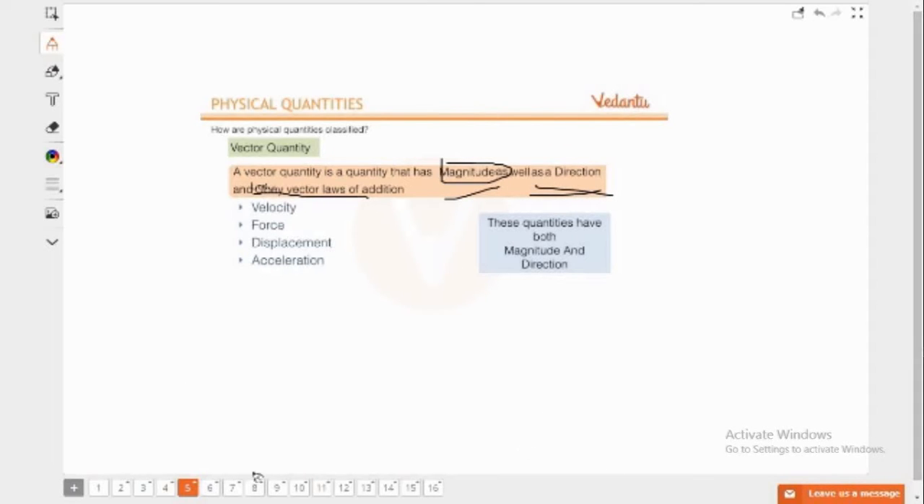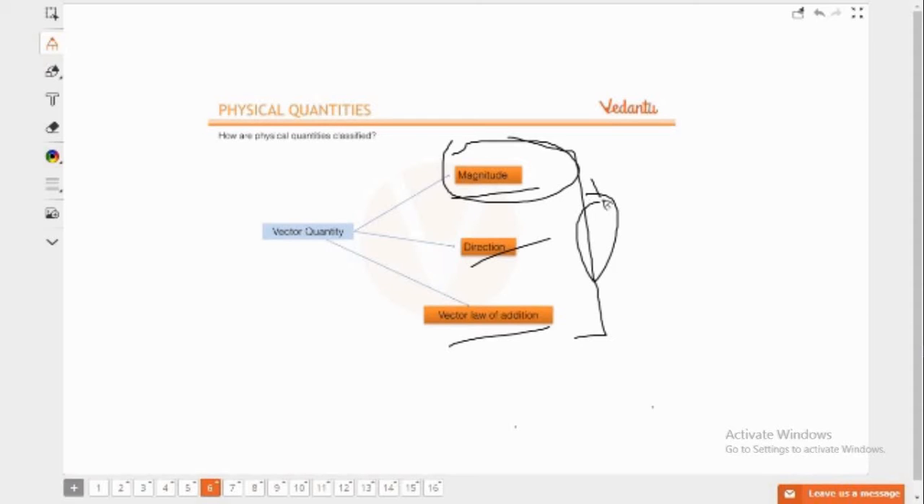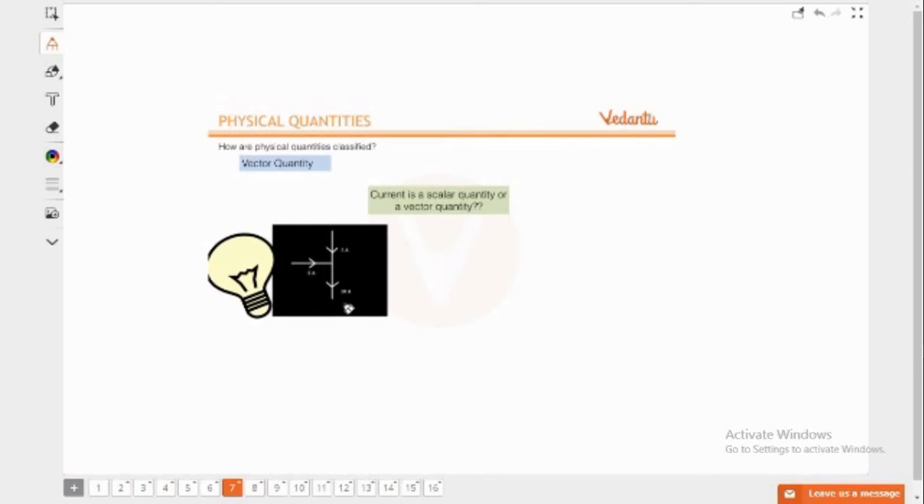So now moving forward, there are three parameters to specify a vector quantity: magnitude, direction, and vector law of addition. If these three parameters are satisfied by any quantity, then it is termed a vector quantity. So what about current? Is it a vector or a scalar?